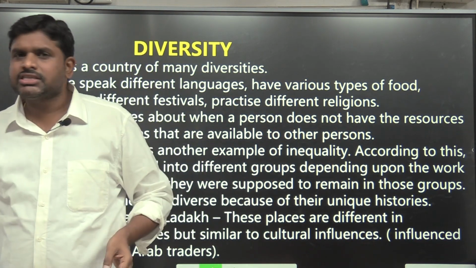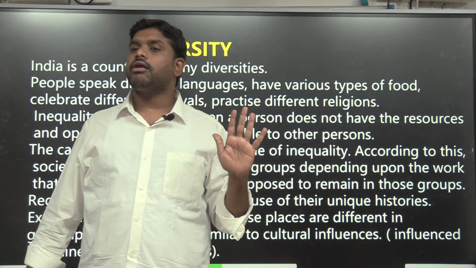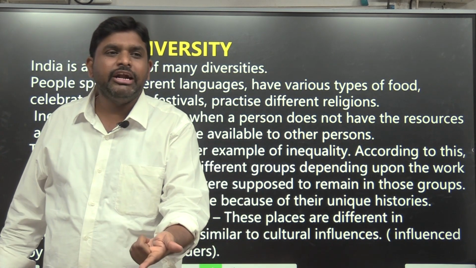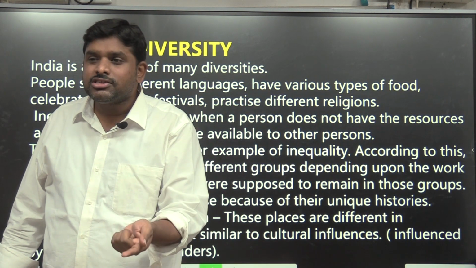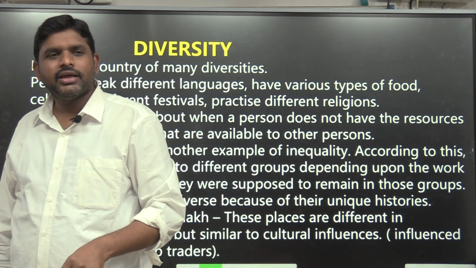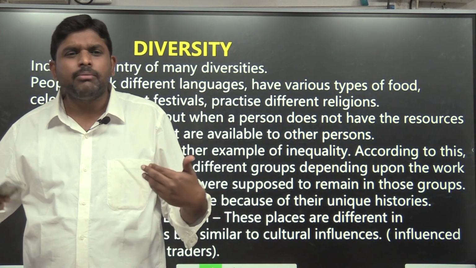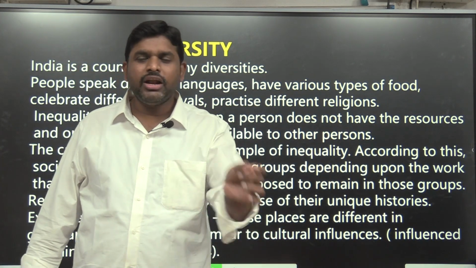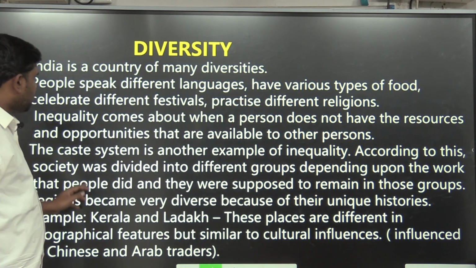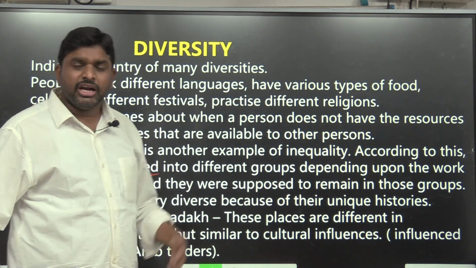When there is difference, first rank, 10th rank, some difference I will see or not? Some difference I will see. So whenever there is difference, some form of inequality will evolve. So differences and diversities sometimes evolve into inequality. Differences evolve into discrimination. Discrimination is nothing but unequal treatment. Inequality has evolved. The caste system is another example of inequality. Society was divided into different groups, different communities.